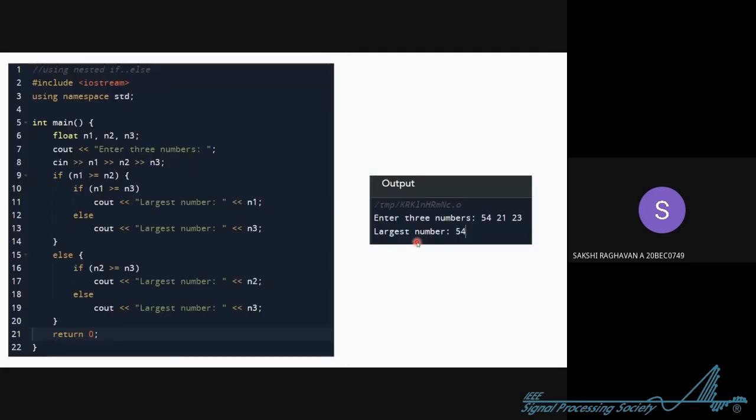So now we have done 2 topics in C++. First, we learned how to declare variables in C++. Second was an important topic called decision making. There are 4 types of decision making statements: if, if else, nested if, and nested if else. Now we are entering the 3rd topic.